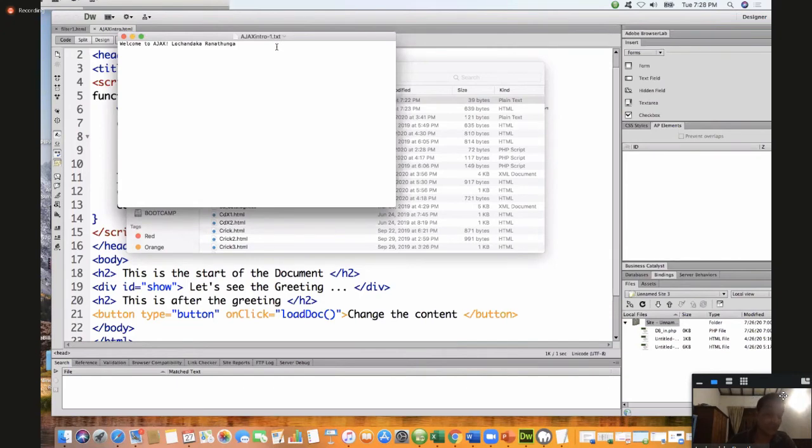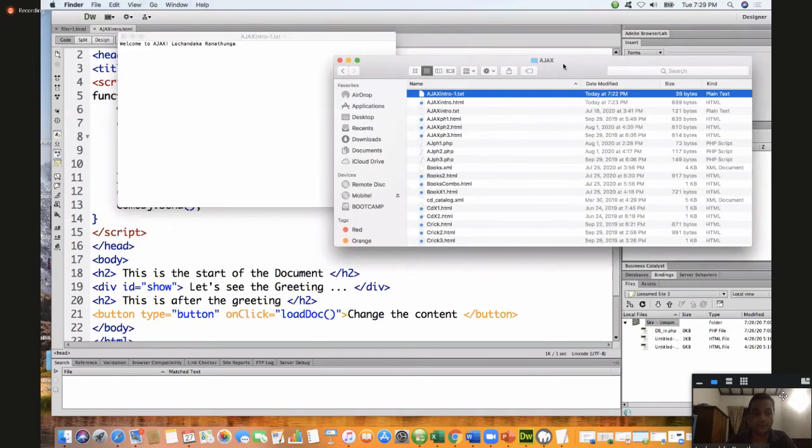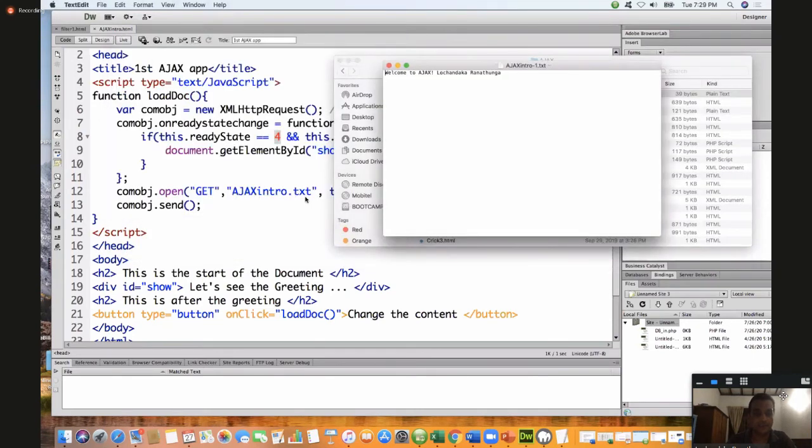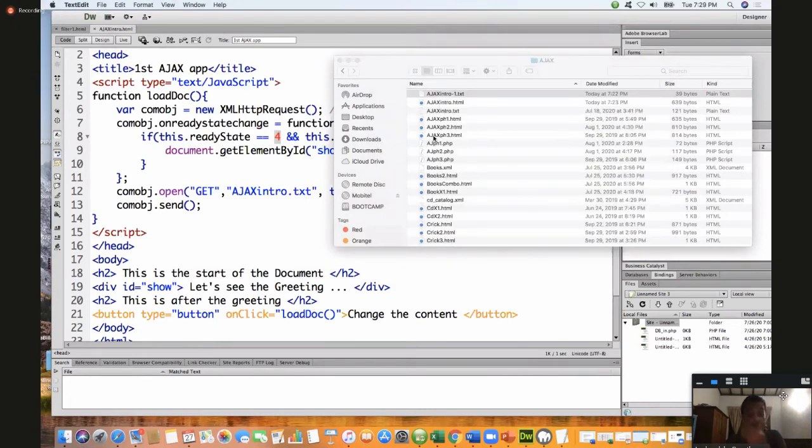Check whether the extension is written correctly. Sometimes people save it as something else, and then you cannot retrieve it. Give the file name and the extension properly, and type some text there from your Notepad.